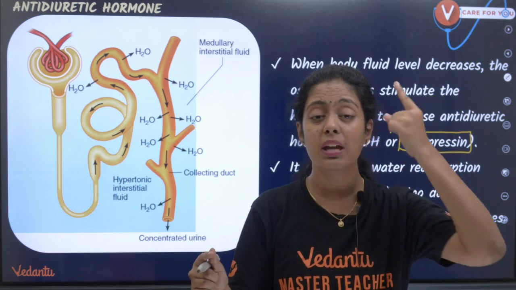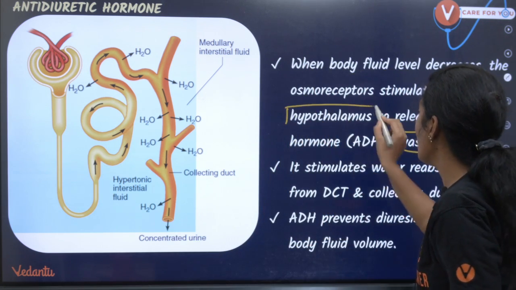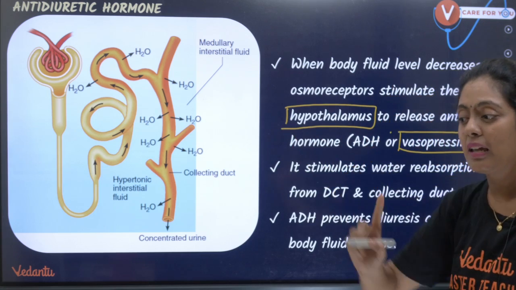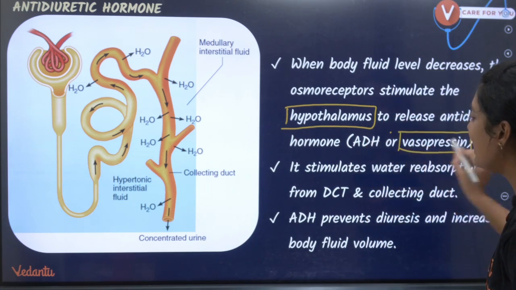Now what do they do? They go and activate my hypothalamus. Okay, where is my hypothalamus? It is in my brain, right? My hypothalamus will now release a hormone called ADH.